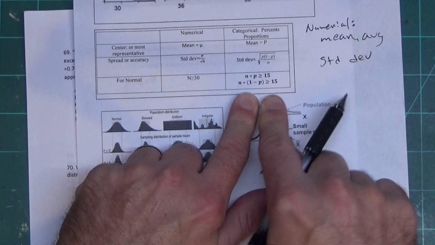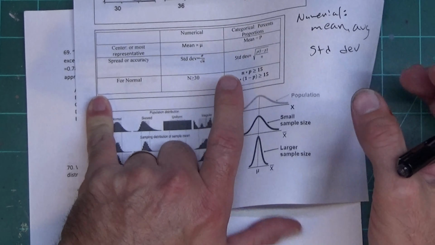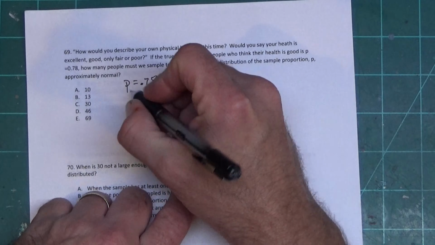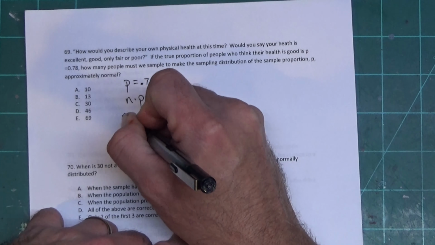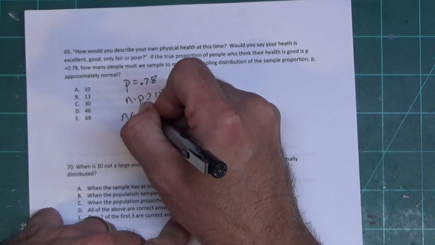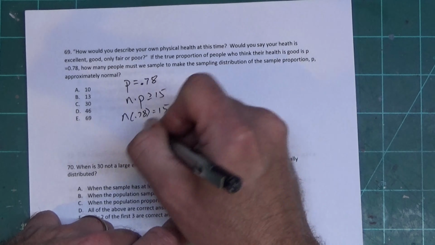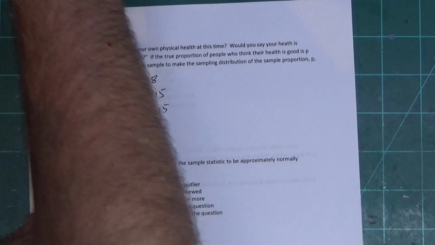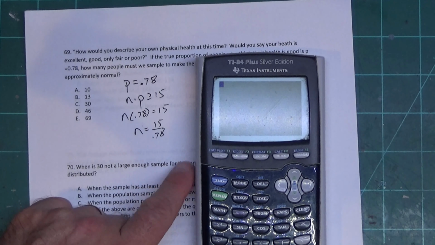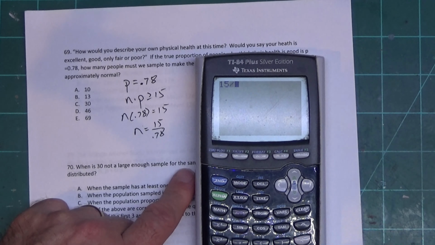And if I look on here and go down to the categorical side for normal, n times p and n times 1 minus p both have to be bigger than 15. So we're going to use that to solve for n. So n times p has to be greater than or equal to 15. So n times 0.78 equals 15. So n equals 15 divided by 0.78. So if I get Mr. Calculator here and type that in, 15 divided by 0.78 comes out to be 19.23.